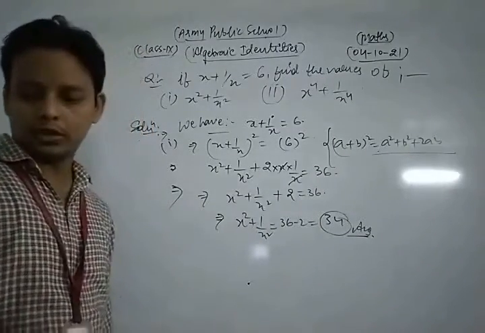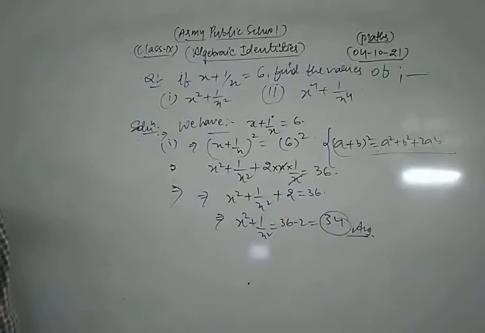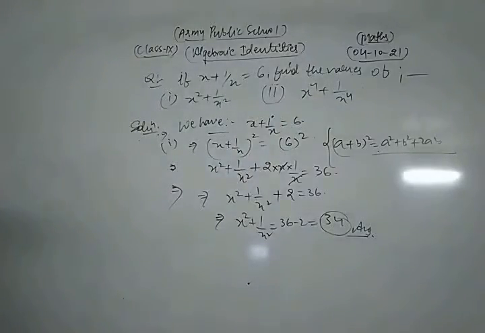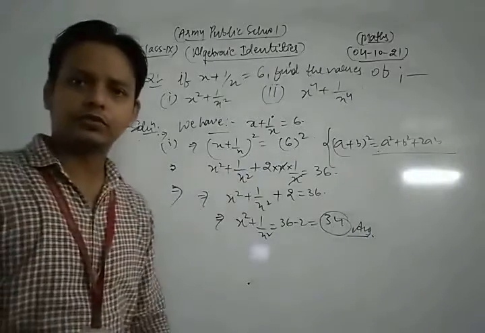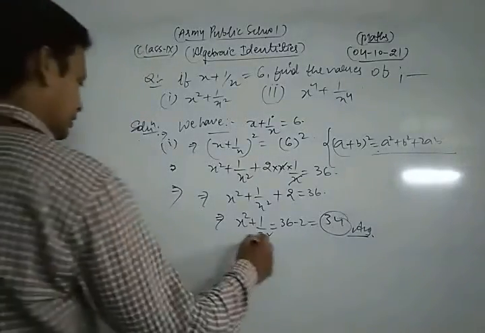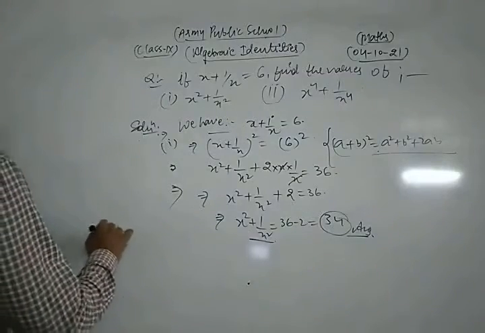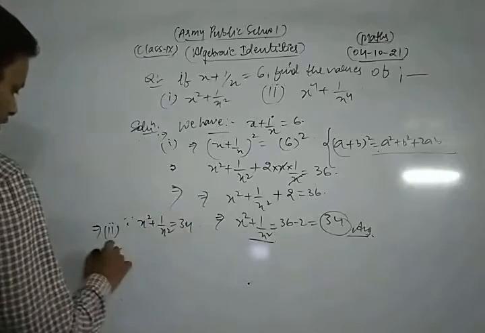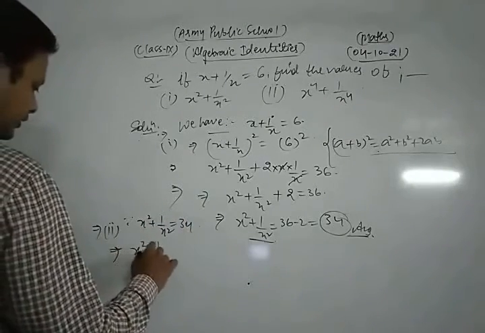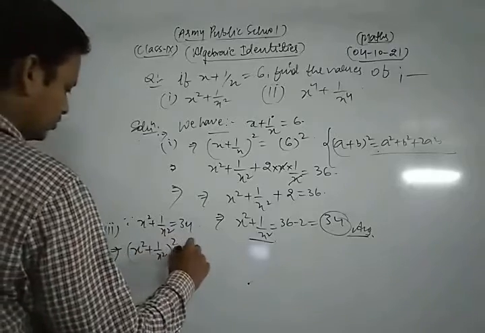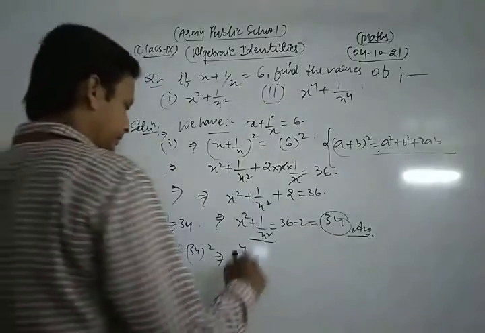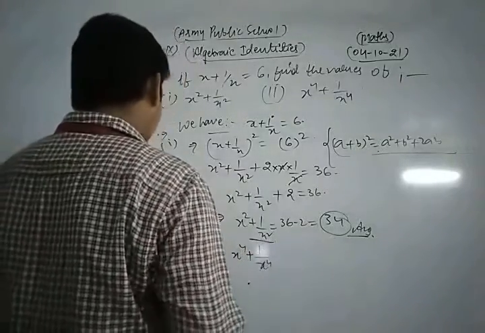Now what I do? Dear students, we also find the value of x to the power 4 plus 1 upon x to the power 4. Now look, from this result we take and solve. Since we have x square plus 1 upon x square is equal to 34, now again squaring both sides of the given result is equal to 34 square. So we get a square means x power 4, okay, plus b square means 1 upon x to the power 4